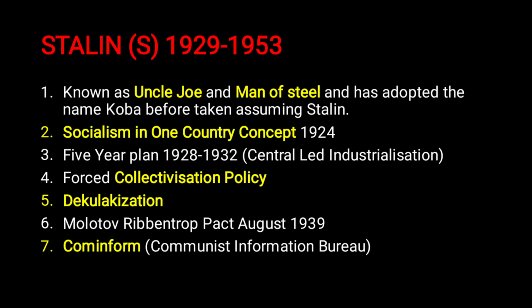That policy he formed in 1924. And then his collectivization policy. Collectivization was an agricultural policy, meaning making big land holdings out of small lands.